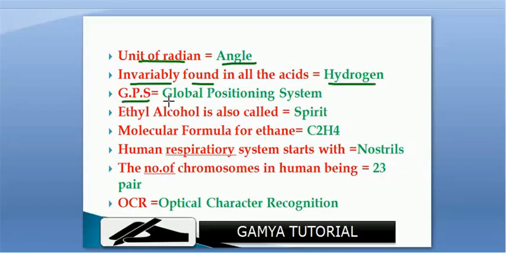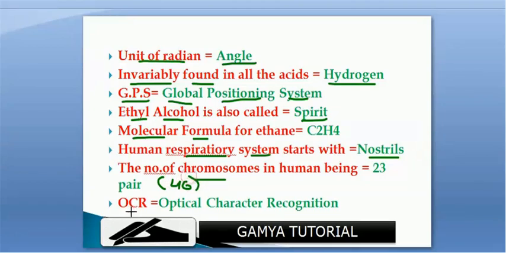GPS full form is Global Positioning System. Ethanol alcohol is also called spirit. Molecular formula of ethane is C2H6. Human respiratory system starts with the nostrils. The number of chromosomes in human beings is 23 pairs or 46 chromosomes. OCR is optical character recognition.